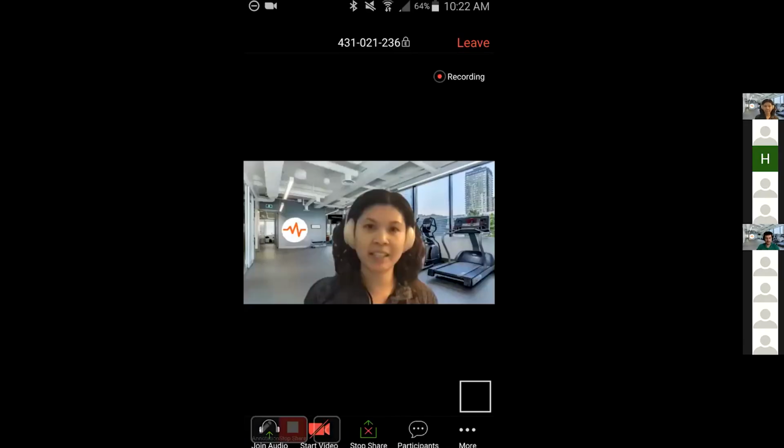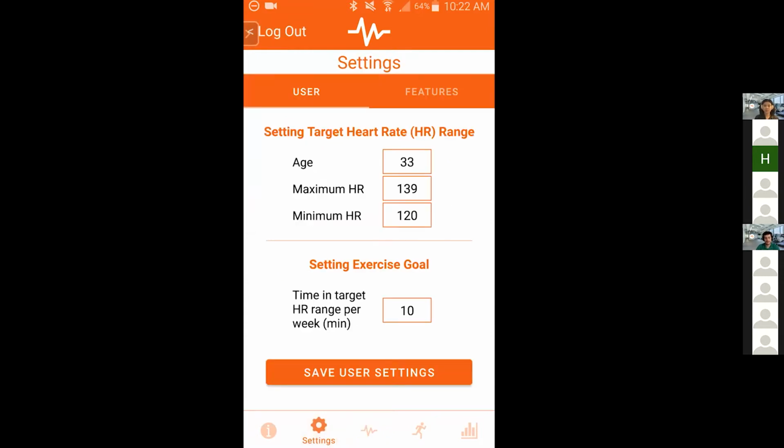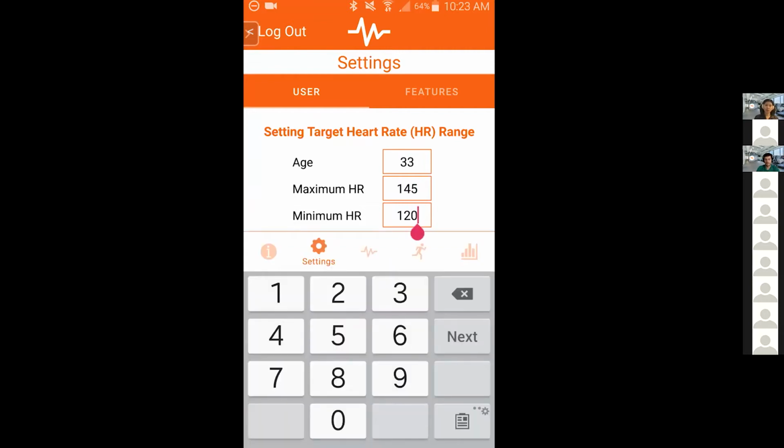Okay, let me just open the app here. And there we go. So I see it launches in this dashboard screen, but I have done already some exploration, and I saw here in the settings screen that the app has predefined a maximum and minimum heart rate range for me. And I wonder if those numbers are correct. Yeah, so the app actually has a built-in heart rate calculator for your heart rate based on your age as well as best practice recommendations. But since I did an exercise test with you, we'll actually make it more personalized to your heart rate range. So if you don't mind setting your maximum heart rate to 145 and your minimum to 140.